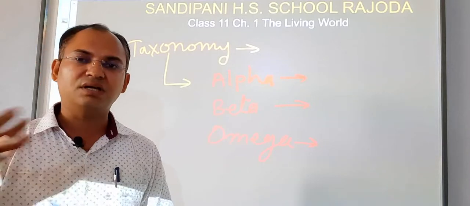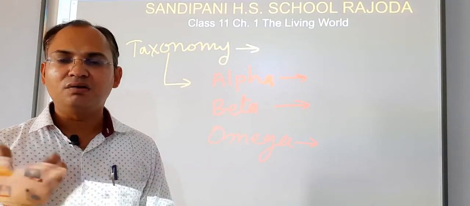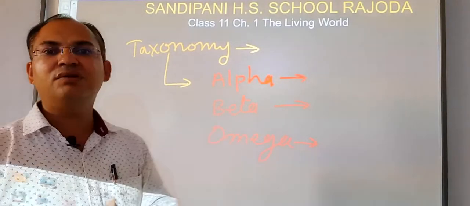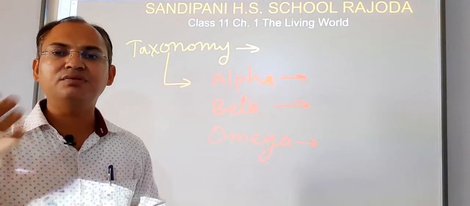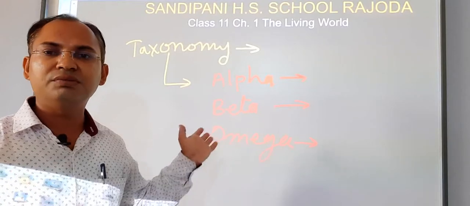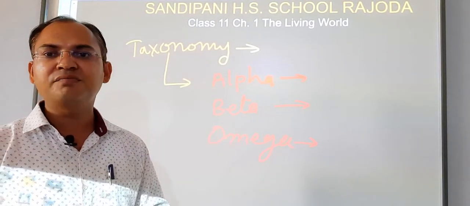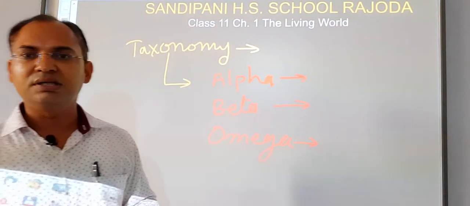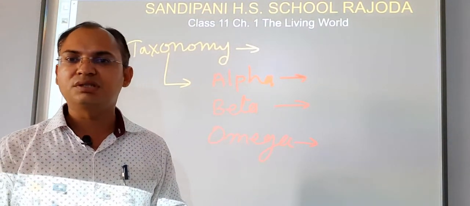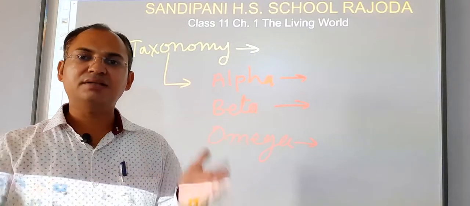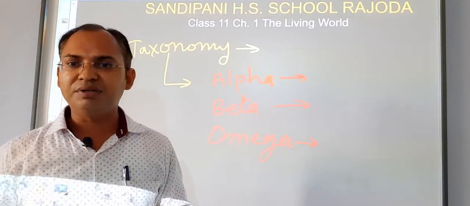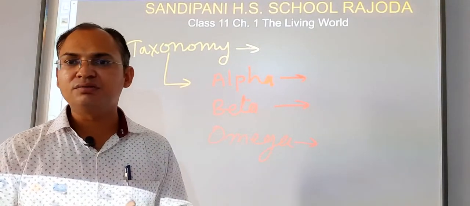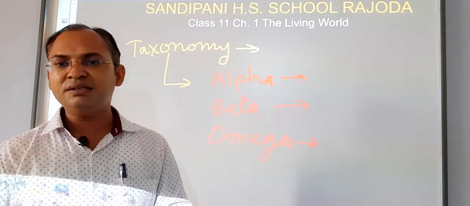On the basis of the characters which appear in them, if we classify the living organisms or provide a name to that living organism, that taxonomy is known as alpha taxonomy. But in beta taxonomy, along with the morphological characters, their anatomical and physiological characters, their habitat, their habits, all things are considered, and then it is classified into different groups, and then we provide it a name.